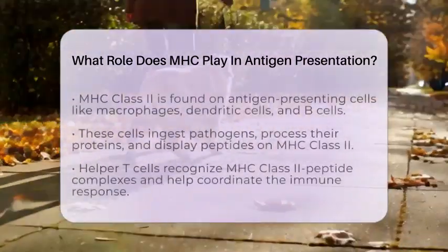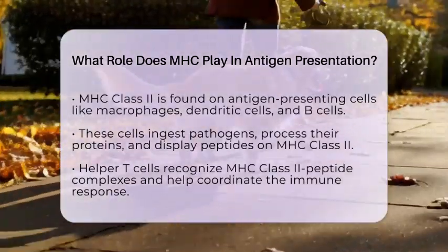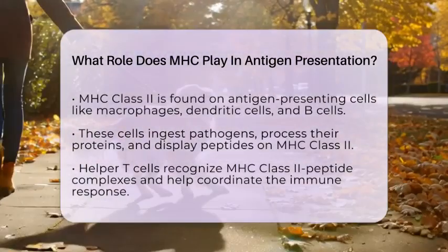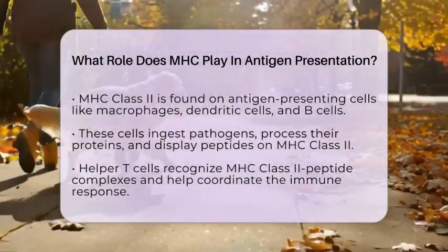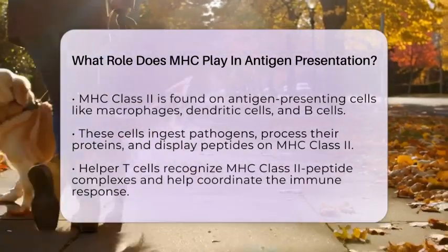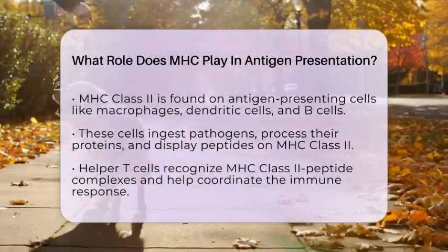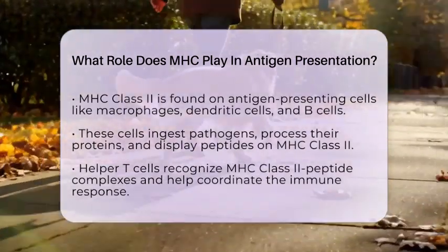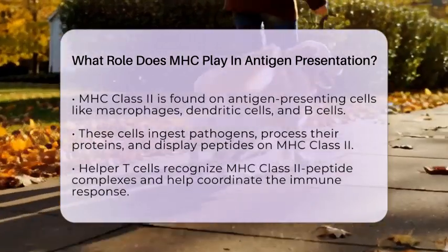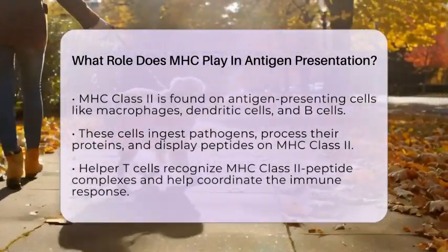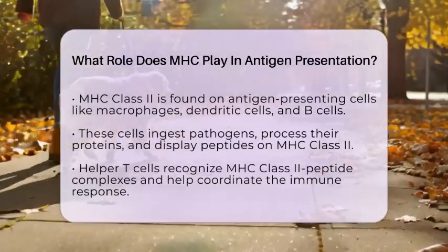The second type is MHC class II, which is only on certain immune cells called antigen-presenting cells. These cells, like macrophages, dendritic cells, and B cells, eat up foreign particles or pathogens from outside the body. They break down these particles and put the resulting peptides on MHC class II molecules. Helper T cells then recognize these complexes and get activated. Once activated, they help coordinate the immune response by calling in other immune cells to attack the invaders or clean up the mess.